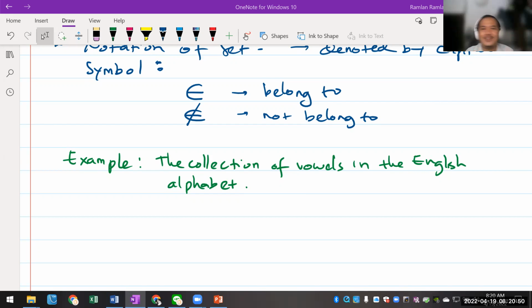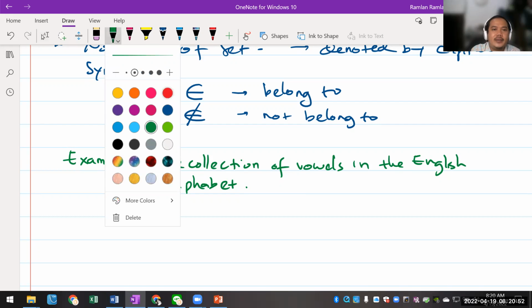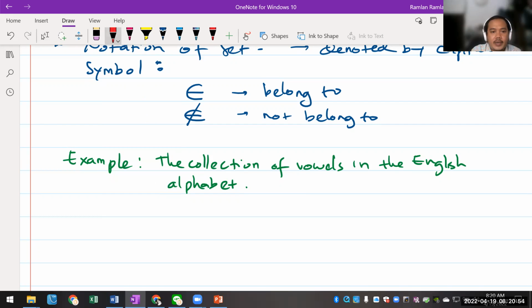Yeah, thank you very much. Yes, it is. They are the elements. Thank you, Bunga. So A, I, U, E, O. Okay, here we go. So these are the elements. So this is the element of it.